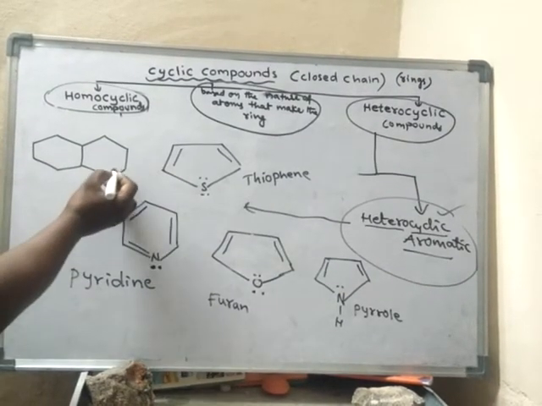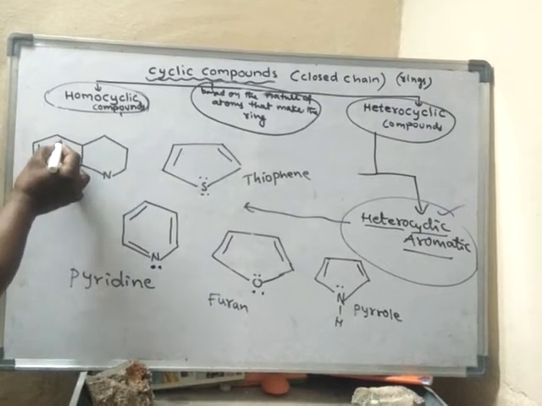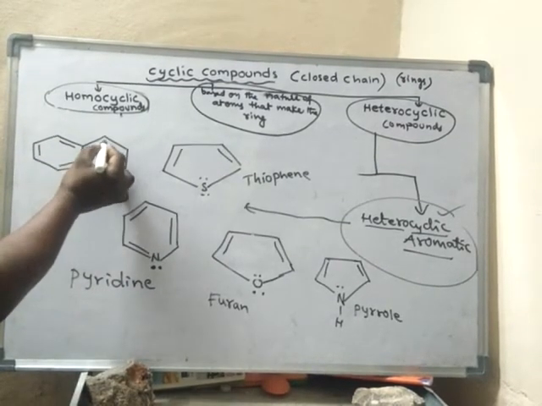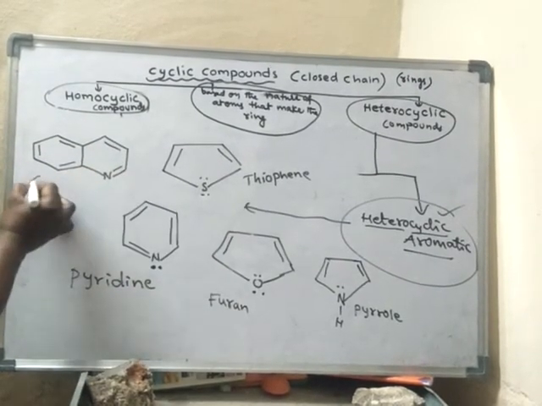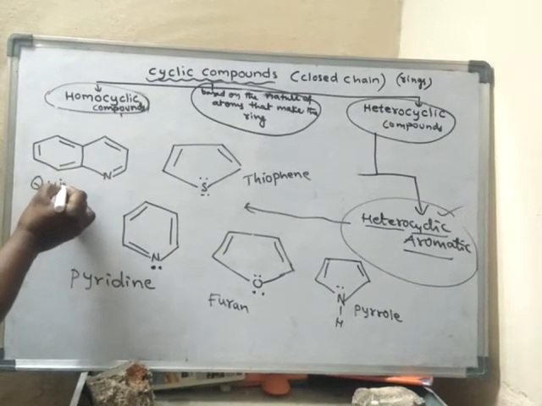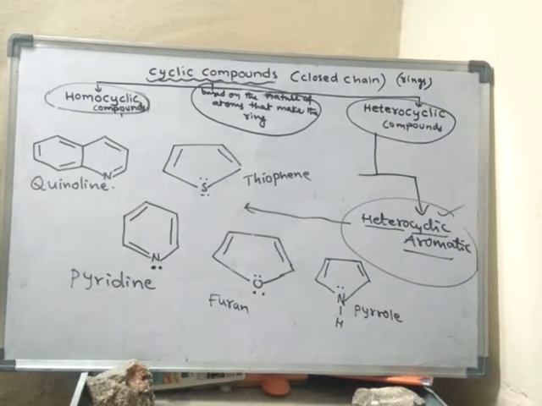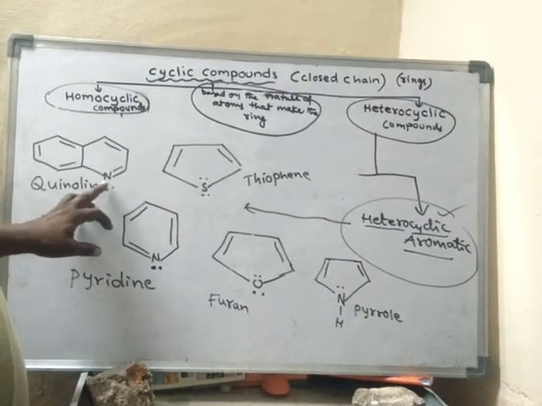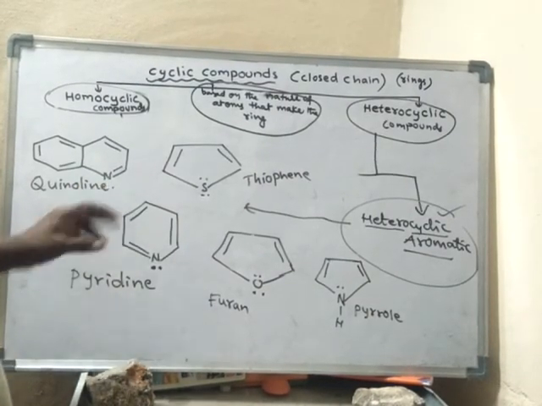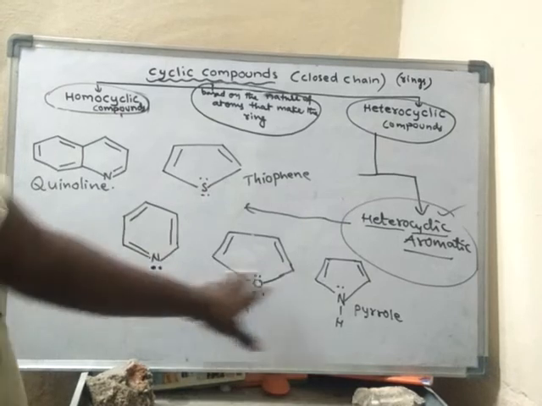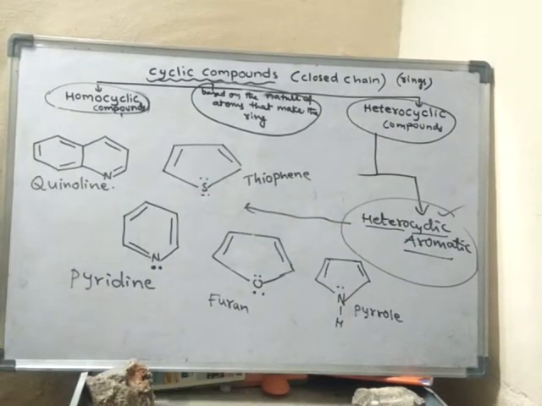So these are heterocyclic compounds. Heterocyclic compounds contain atoms other than carbon. So here a heteroatom is present. These are some of the examples of heterocyclic aromatic compounds.